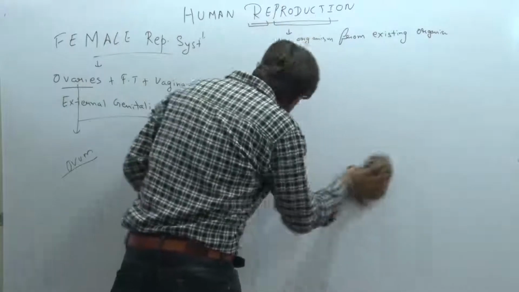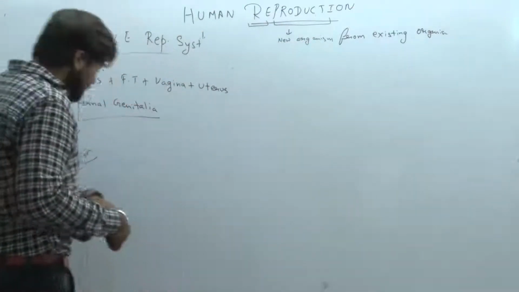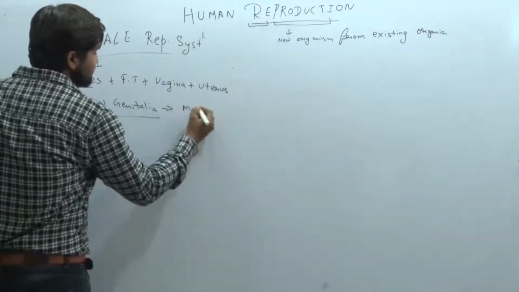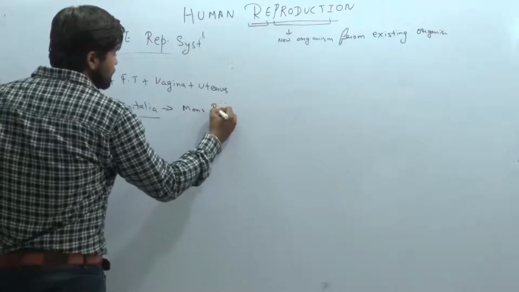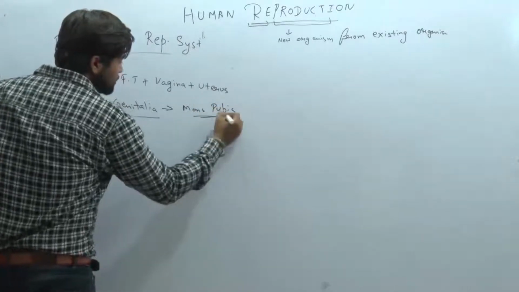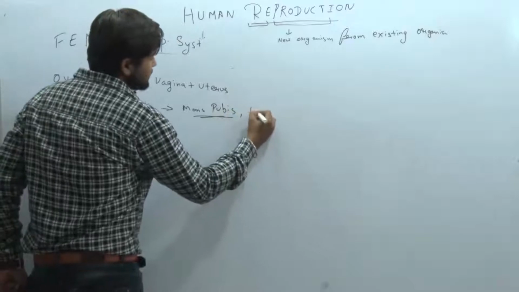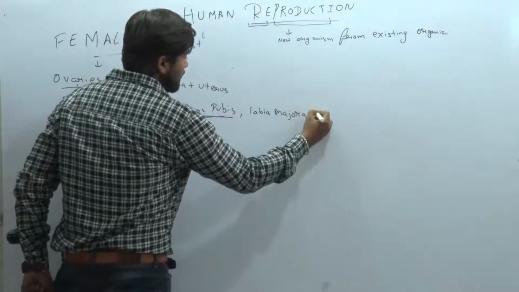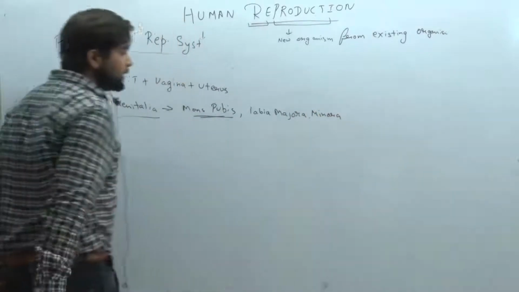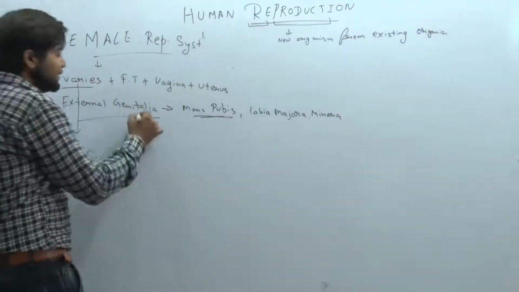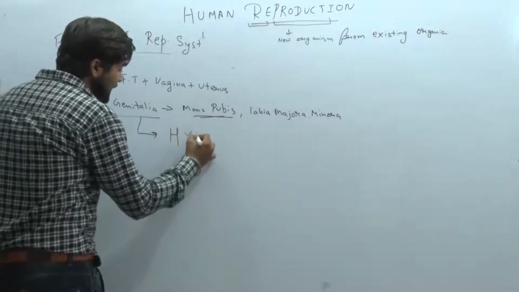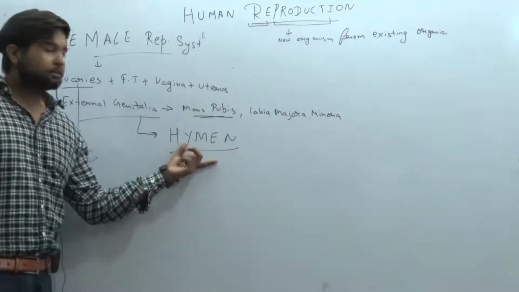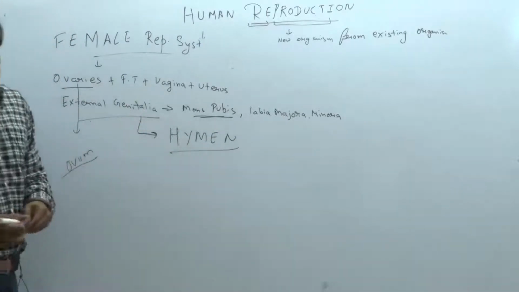What is external genitalia? External genitalia is anything which can be seen from the external part. It includes the hair-bearing structure found in females, known as mons pubis, a fatty cushion of fatty tissue. There is the labia majora, the labia minora, and the hymen. What is the hymen? The hymen is a covering of the vagina. Okay, this is the female reproductive system.